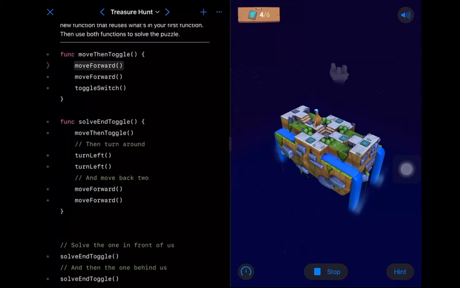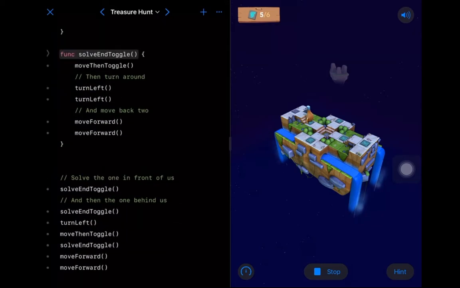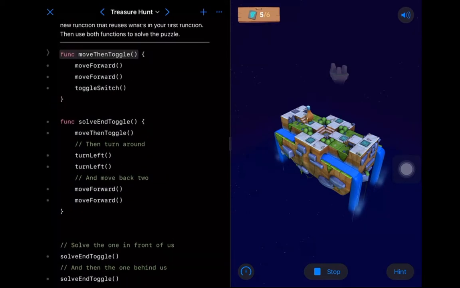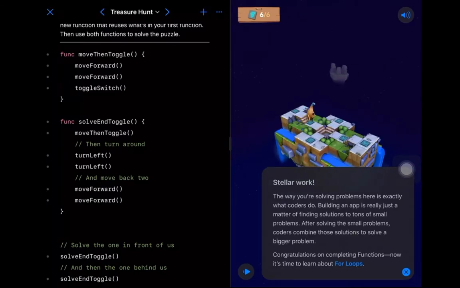Now some of you might have come up with a different pattern to follow here, and you may have said, actually, do you know what? I can break this down even more efficiently. I don't have to have as much jumping around as you can see here. Maybe you can solve it with less lines. Excellent. So we finished this particular puzzle, and that concludes our foray into functions.